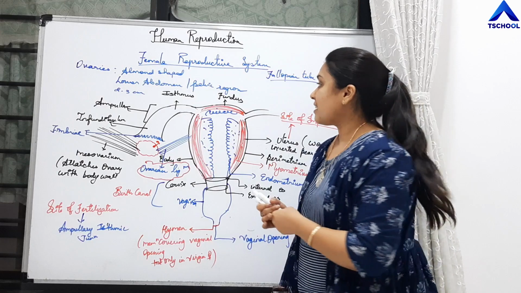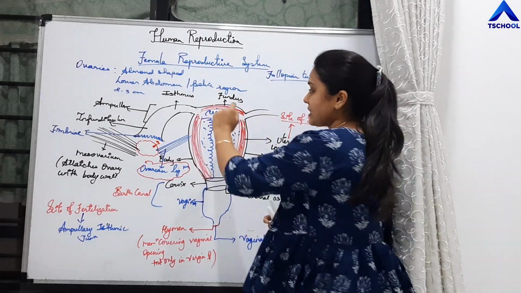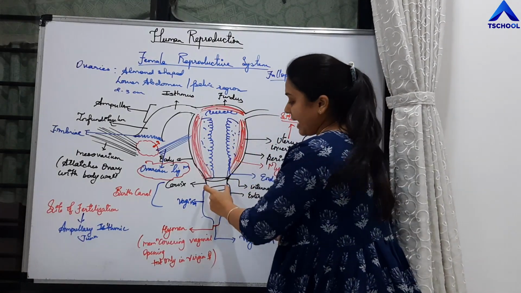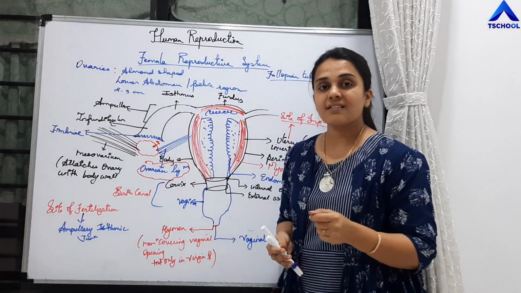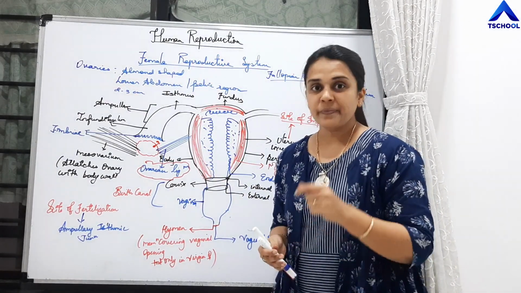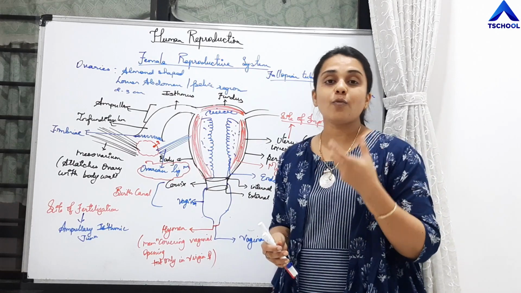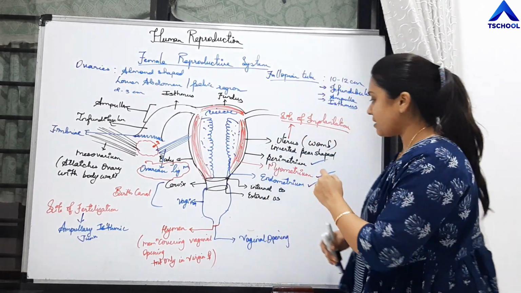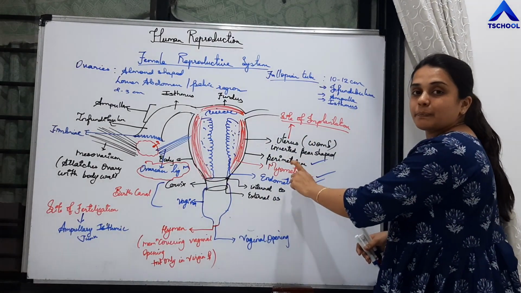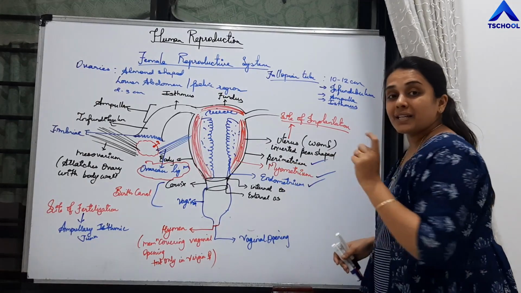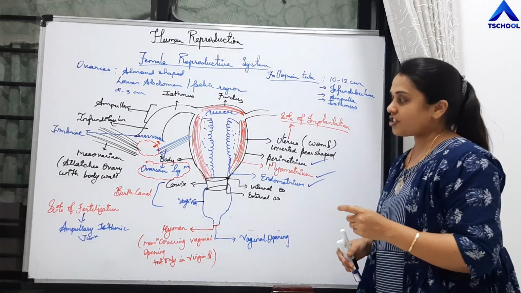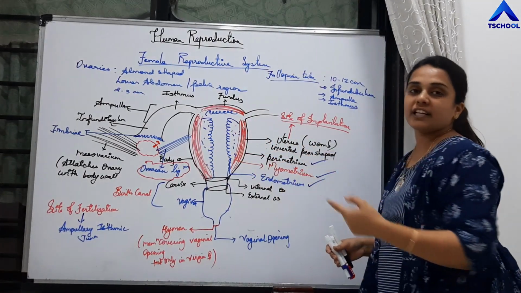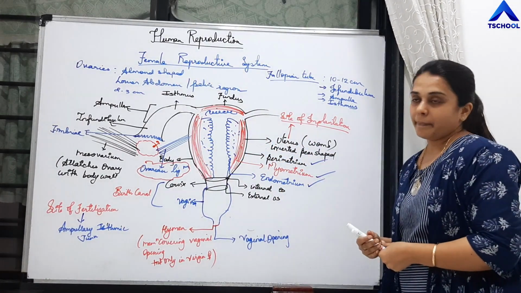This uterus consists of three parts, that is fundus, body and cervix. The uterus is the site of implantation. The wall of the uterus is made up of three layers. The outermost layer is the perimetrium, the middle muscular layer is the myometrium, and the inner highly folded layer is the endometrium.